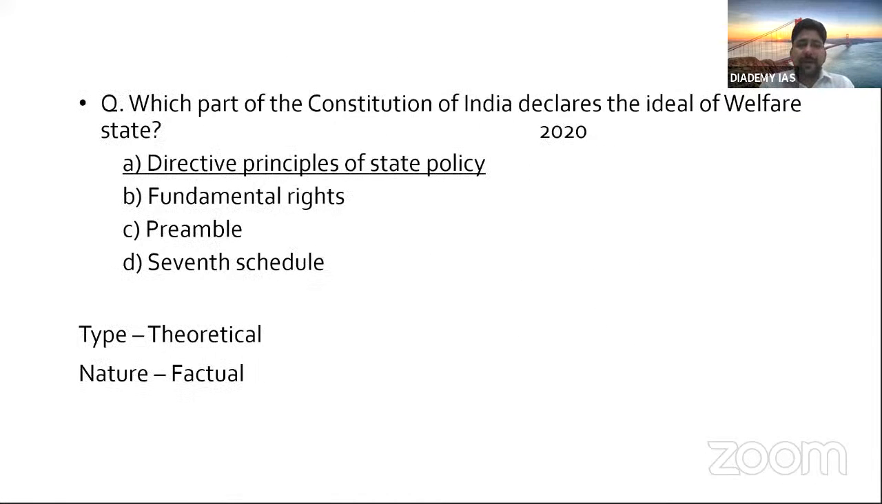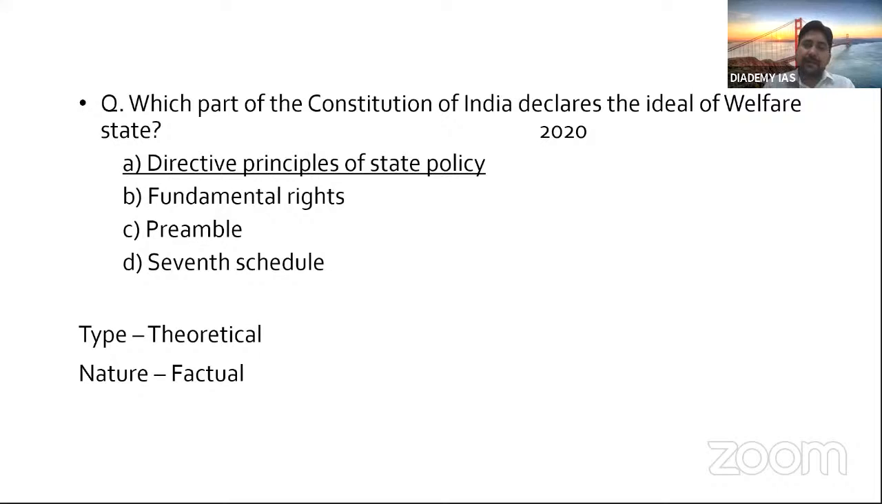Then, which part of the Constitution of India declares the ideal of a welfare state? In FR, there are provisions which help to get a welfare state, but the part of the Constitution that declares it is DPSP, because there are Articles 39A, 39, and 38 also. When you read those texts, it clearly says to establish a social order which provides justice, social, economic, political.